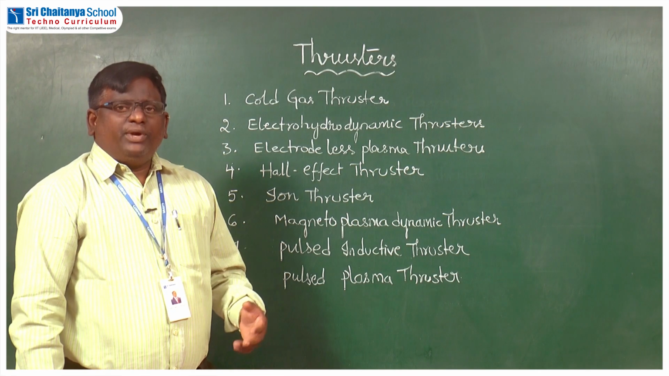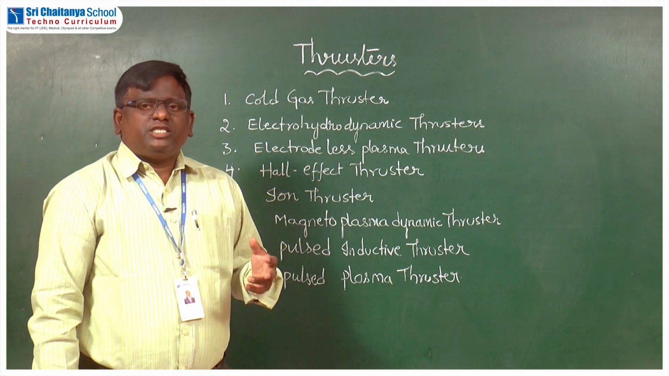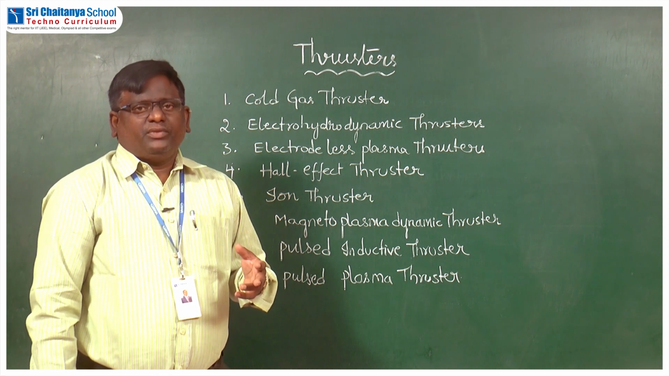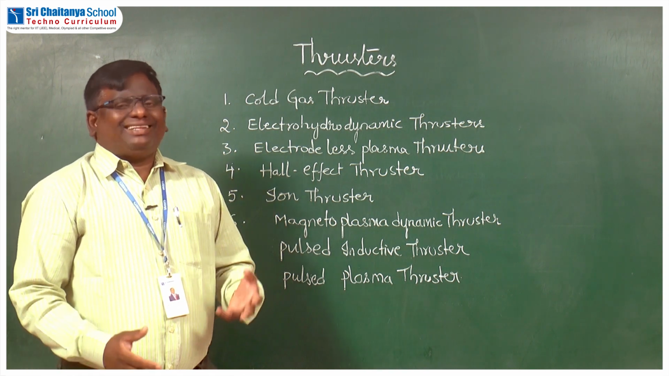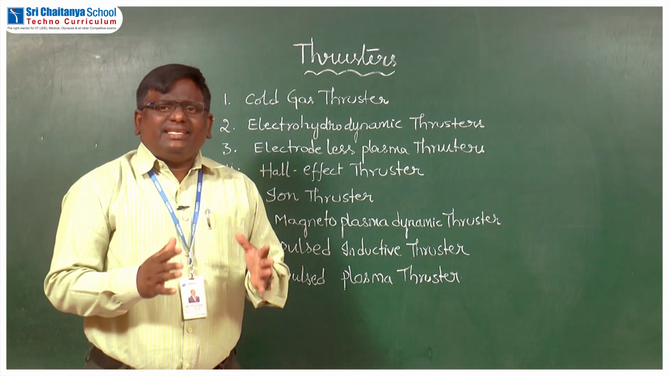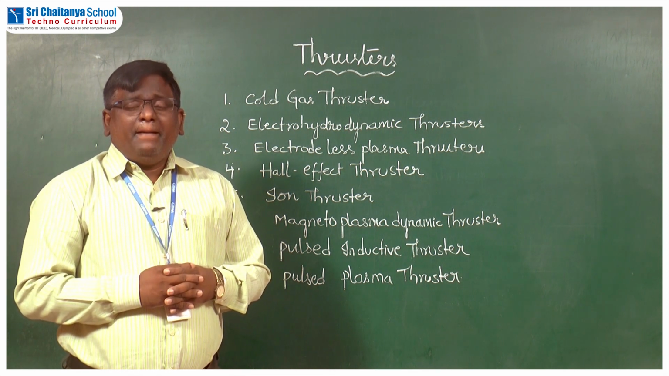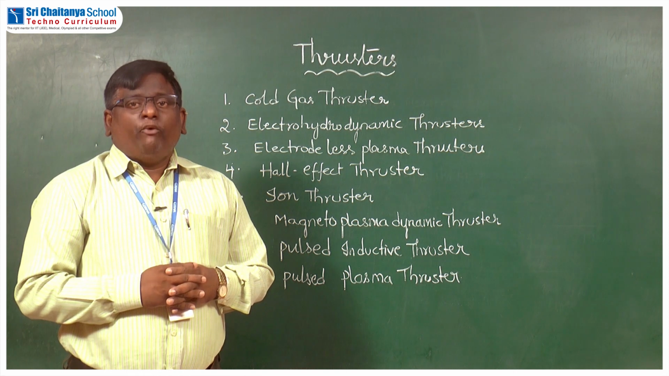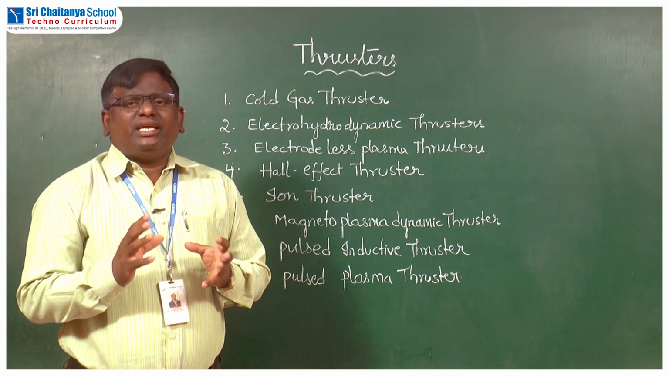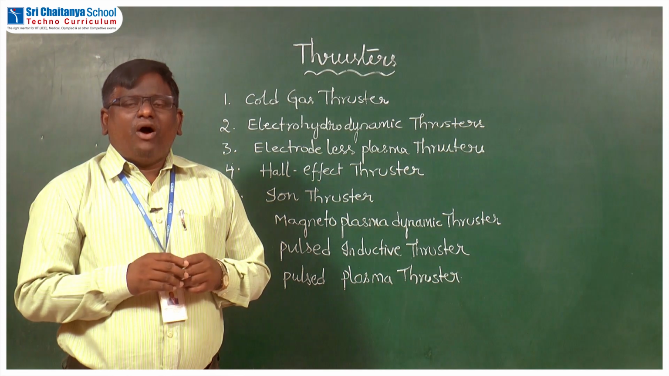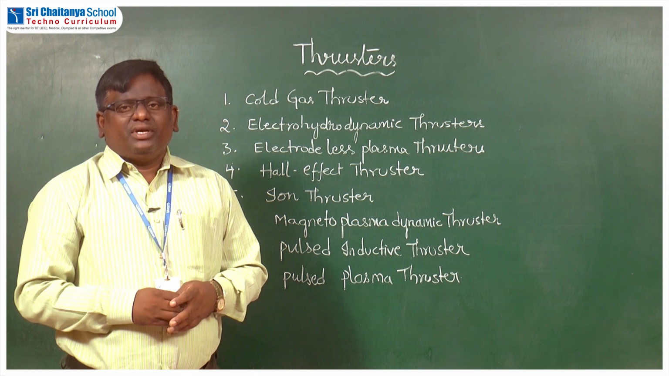Today we are going to discuss another important aspect and topic of the space settlement project, and that topic is thruster. So what is a thruster? A thruster is a propulsive device which generates motion in the rocket or in a motor or in the space colony.